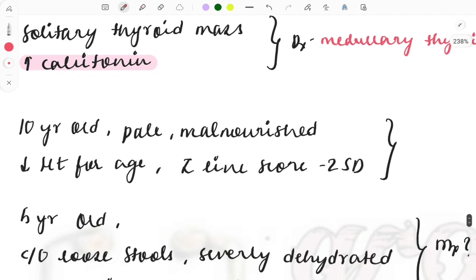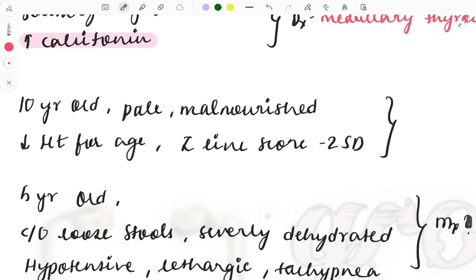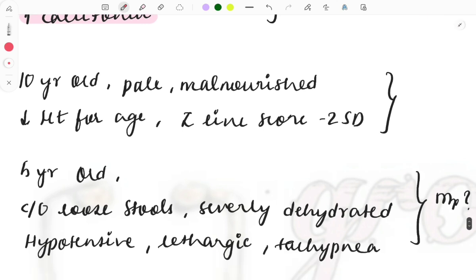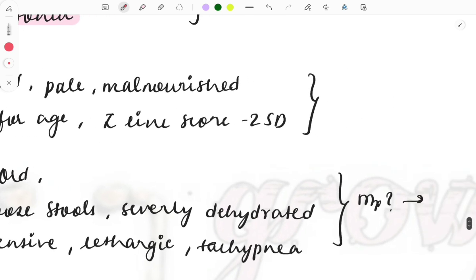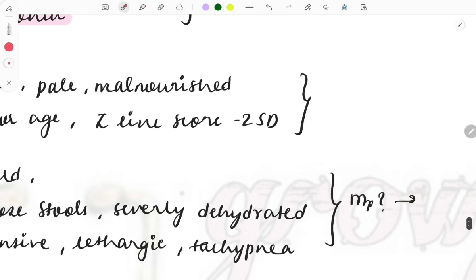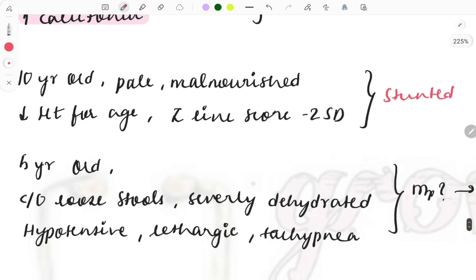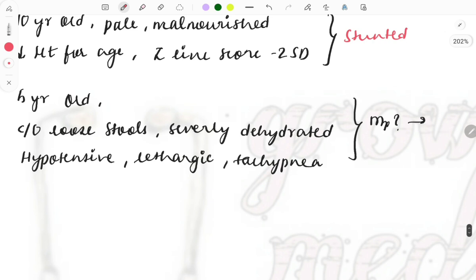Then next question from pediatrics. A 10-year-old child is pale, is malnourished, and reduced in height for age, and the Z score is less than -2 standard deviation. So what will be the diagnosis, or what is seen in the child? So it will be stunted. The child will be stunted because the height for the age is less. Okay. Then another question from pediatrics.